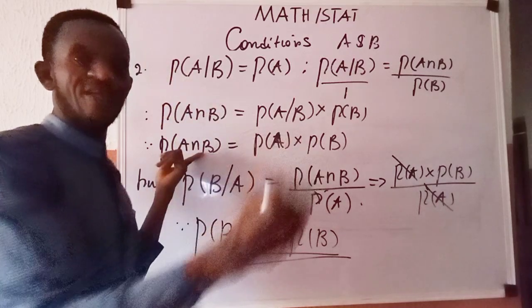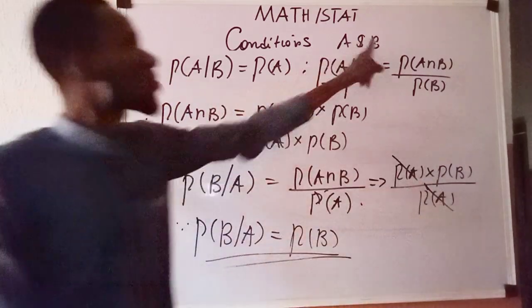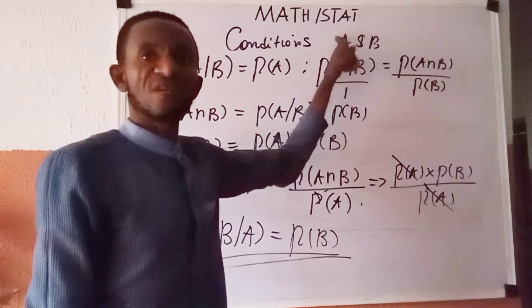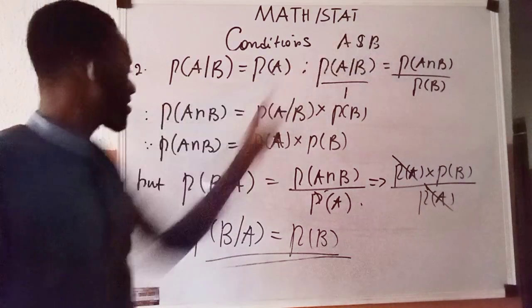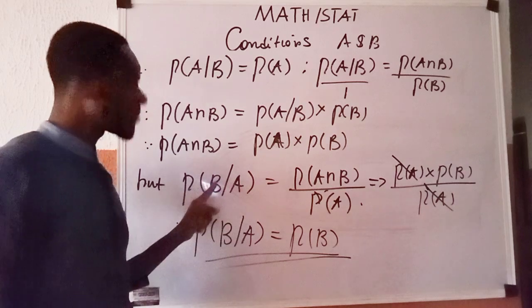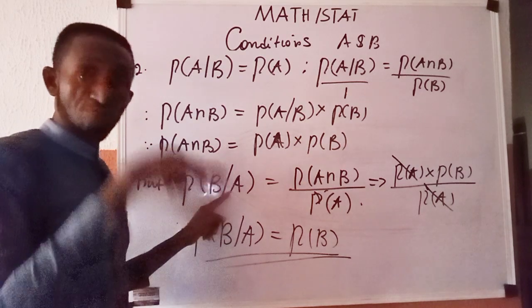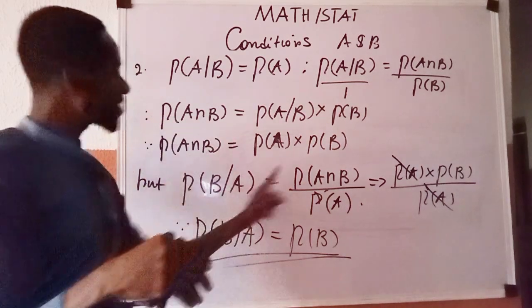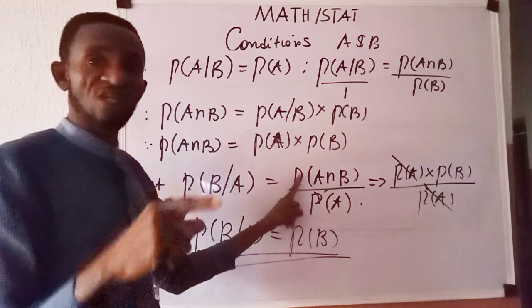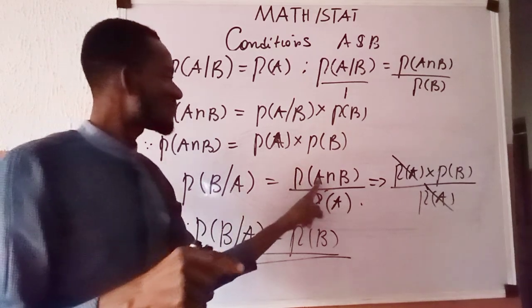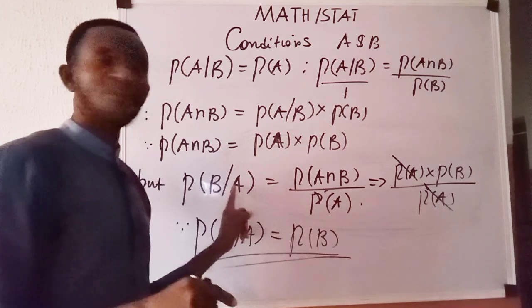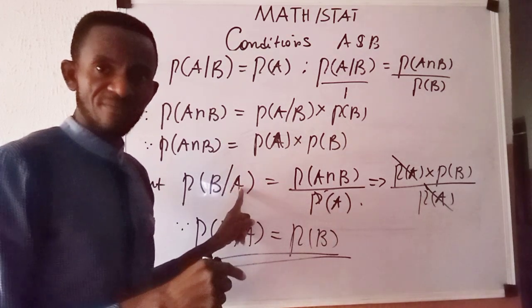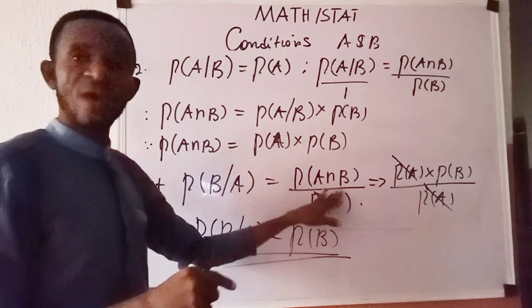Then we move ahead. Moving ahead here is to go and show that B should be independent of A. It means that the probability of B occurring given A. That is what I wrote here. Probability of B occurring given A, based on the conditional probability, should be expressed as the joint probability, which is the probability of the intersection of the two events A and B, all over the probability of the one that happened earlier, which is A. That's how we arrive here.